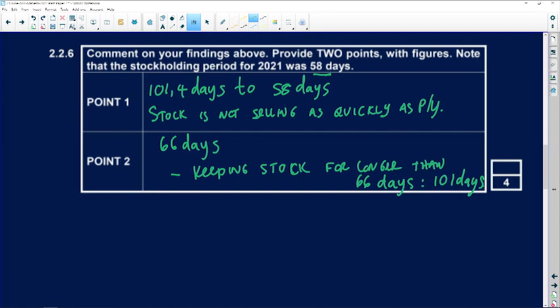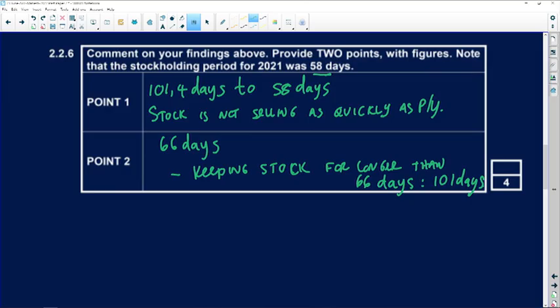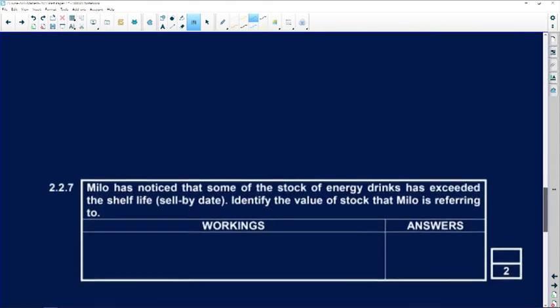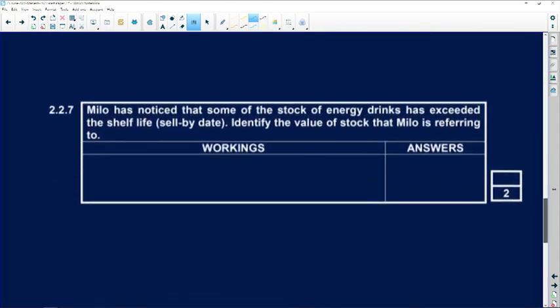Remember, it is an energy drink. It is a health product, and immediately there should be alarm bells here. You cannot keep stock for that long. If you can only keep it for 66 days, the stock that remains needs to either be written off, you need to get rid of that stock, but you should not be keeping the stock. So those are the 2 points that you could discuss. I think we've got one last question, and then we're done with this question.